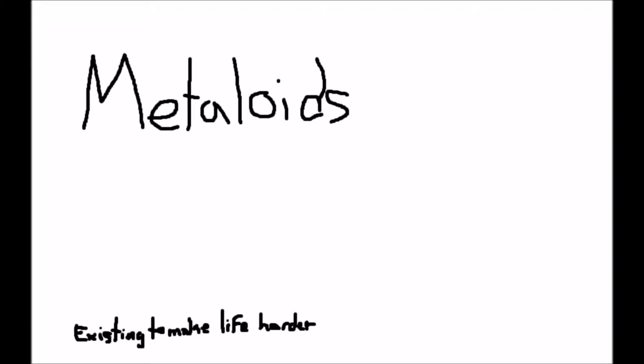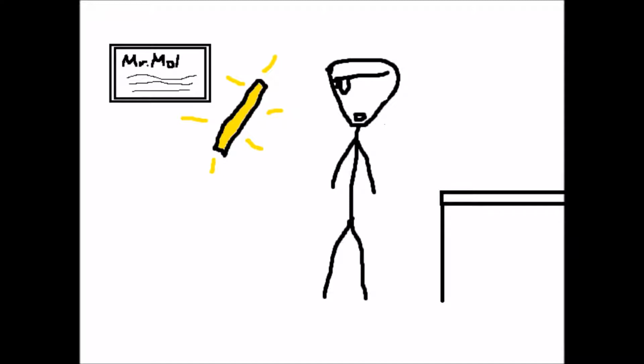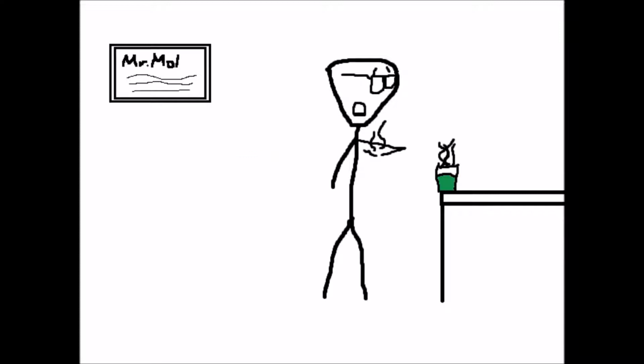In between the metals and the nonmetals are a set of elements that share properties of both. They're called the metalloids. Just past the nonmetals is our next group of elements, the halogens. When an electrical current is passed through a halogen, it gives off light. More importantly, when halogens bond with hydrogen, they form nasty chemicals like hydrochloric or hydrofluoric acid.